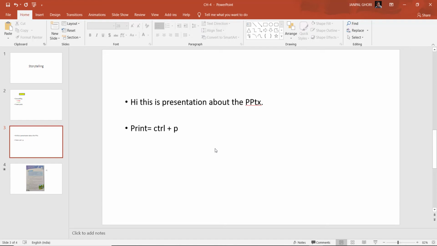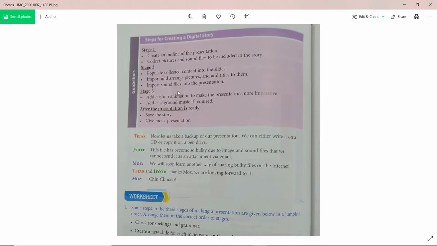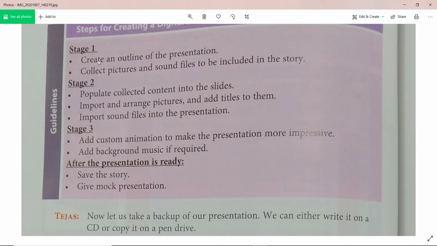So what are the steps to create a digital story? You might have a doubt. So these are the steps to create a digital story. Let's read it. What is stage 1? Create an outline of the presentation. First we will create an outline. Collect pictures and sound files to be included in the story. We will collect the pictures and the outline.